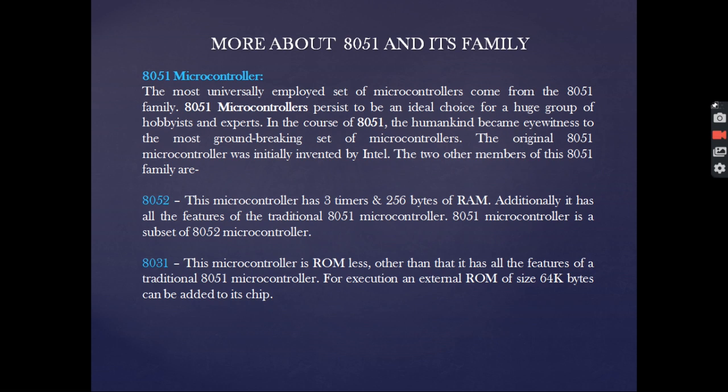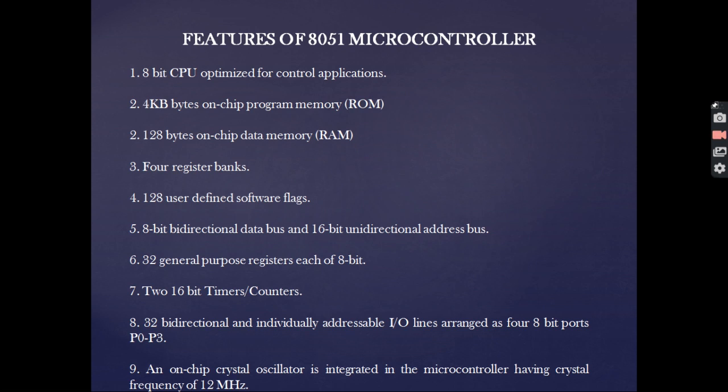For execution, an external ROM of size 64 kilobytes has to be added onto this chip. Now coming to the features of 8051 microcontroller. As we can see, there are a number of features which are very much important, but we are going to discuss few of them. It is an 8-bit microcontroller, so the 8-bit CPU is optimized for control applications.